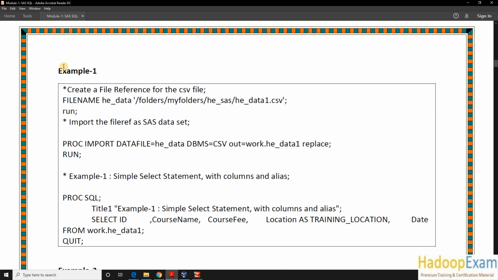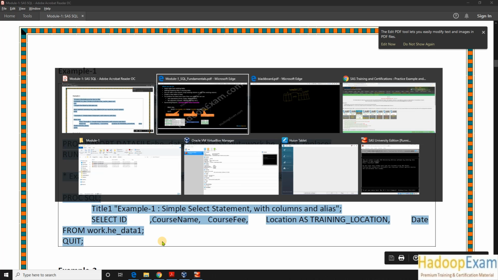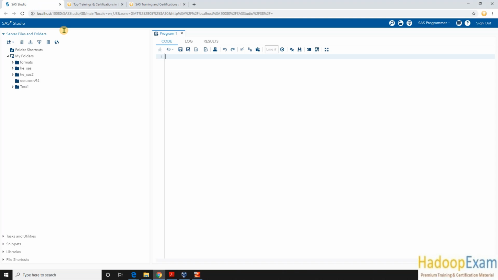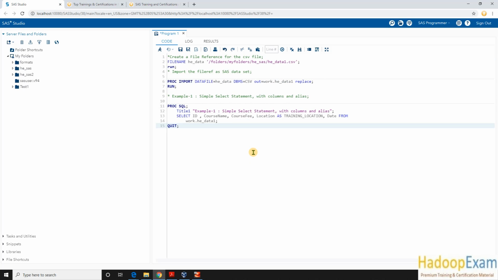Okay, always. So now let me copy this code here and go to SAS Studio. You might have already installed SAS Studio from my previous session where we have learned. Okay, so let me paste over here and format the code. So I would be providing this data as well. Okay, so you need to put this data in this folder. How do you put this folder? You should know actually. You might have checked our previous session on how to keep the data.